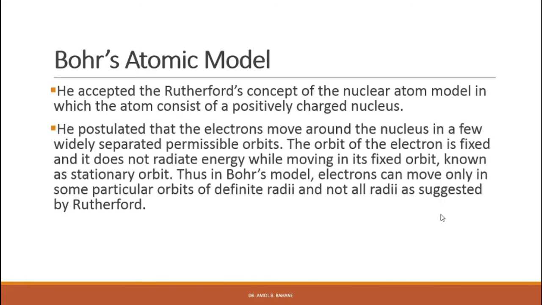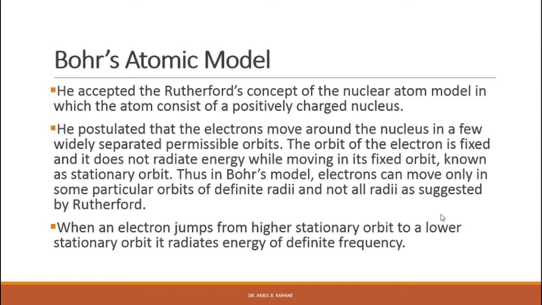He postulated that the electrons move around the nucleus in a few widely separated permissible orbits. The orbit of the electron is fixed and it does not radiate energy while moving in its fixed orbit, known as a stationary orbit. Thus, in Bohr's model, the electrons can move only in some particular orbits of definite radii and not all radii as suggested by Rutherford.